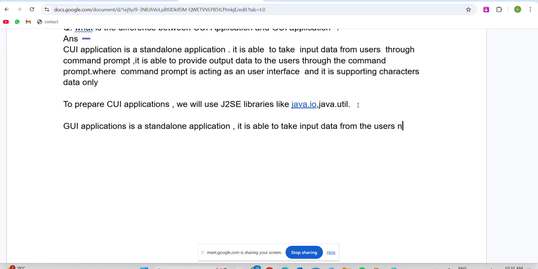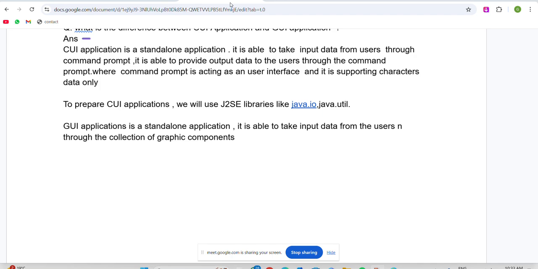It is able to take input data from the users through the collection of graphic components. Collection of graphic components is nothing but input fields, buttons, like that.